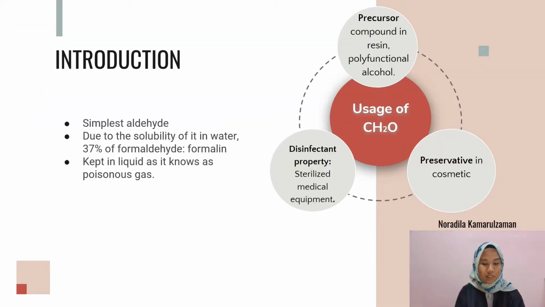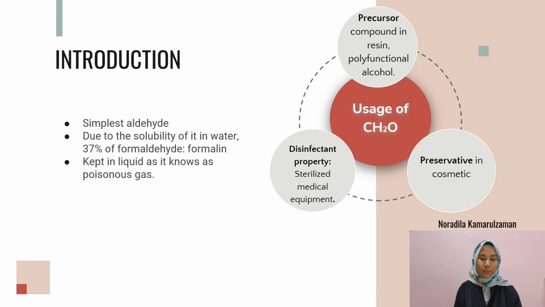Introduction. Formaldehyde, with the chemical formula CH2O, is also known as the simplest aldehyde. Due to its solubility in water, it is also known as formalin, where the composition of formaldehyde is 37%. It is kept as a liquid because it is a poisonous gas.